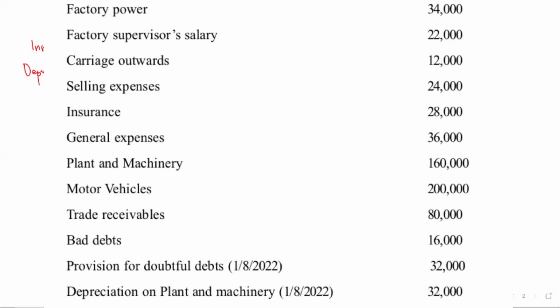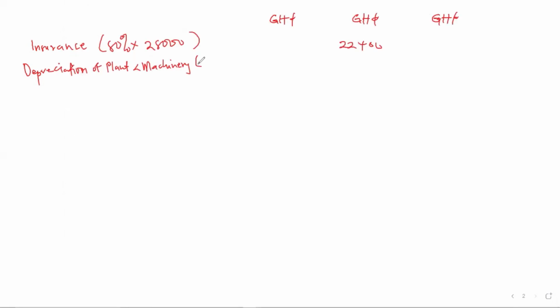That is the depreciation for last year. So with the reducing balance method, we reduce the cost by the provision for depreciation or accumulated depreciation. So anytime we are asked to use the reducing balance method, you subtract the provision for depreciation or accumulated depreciation from the cost before you apply the percentage.